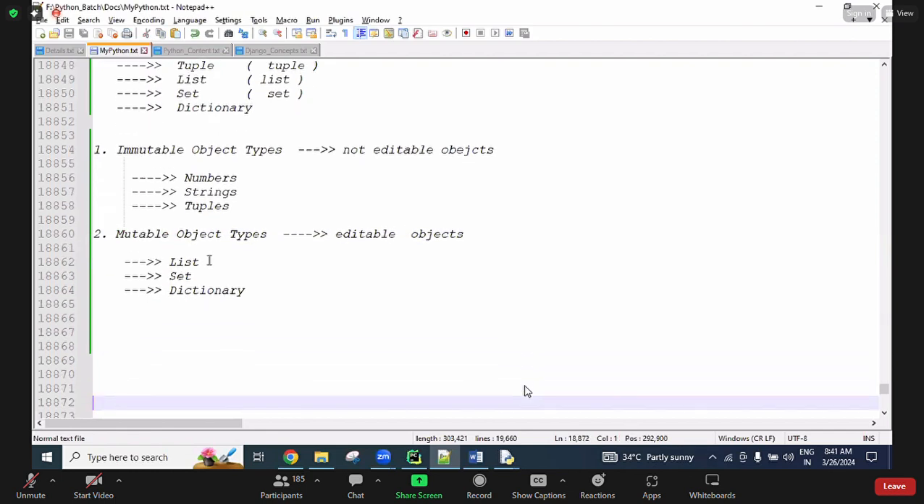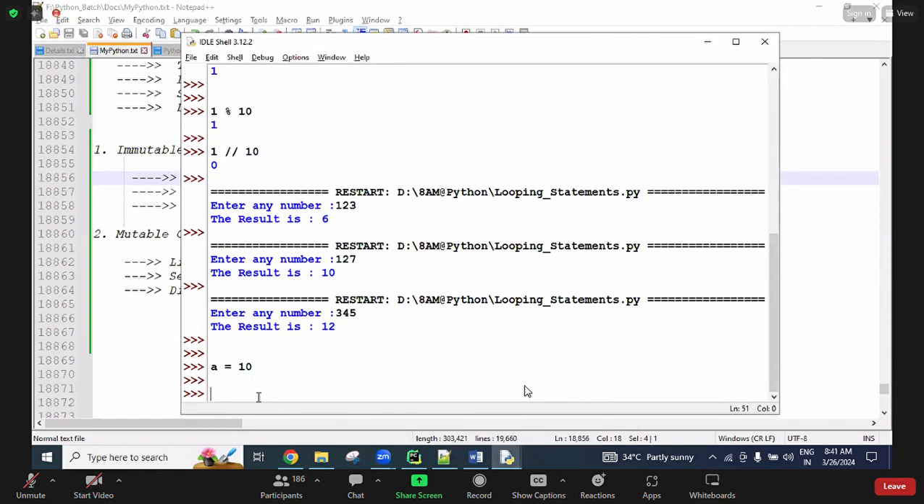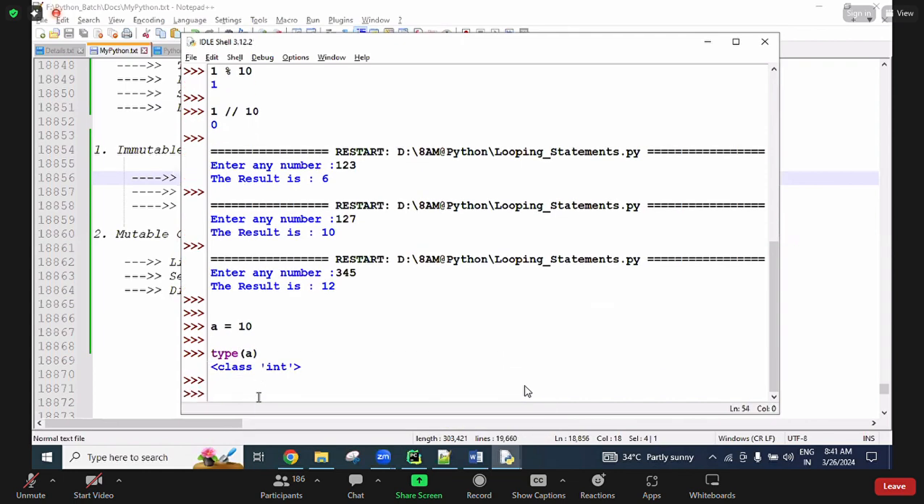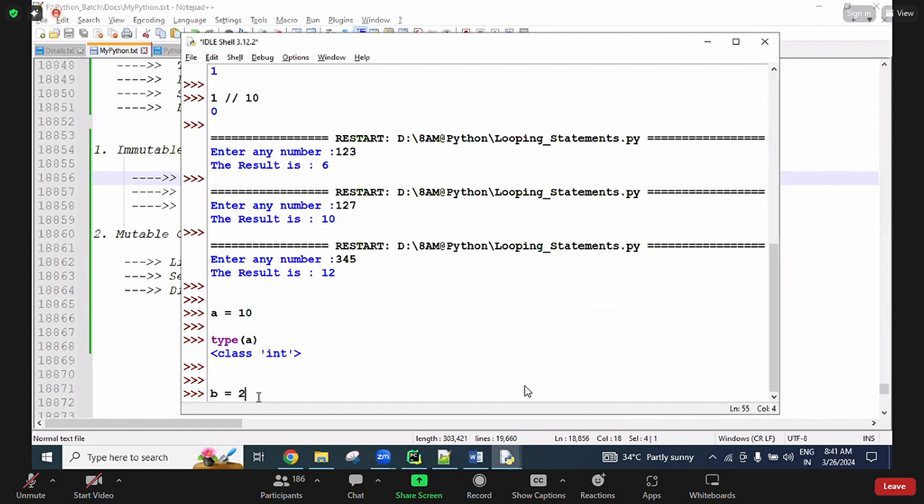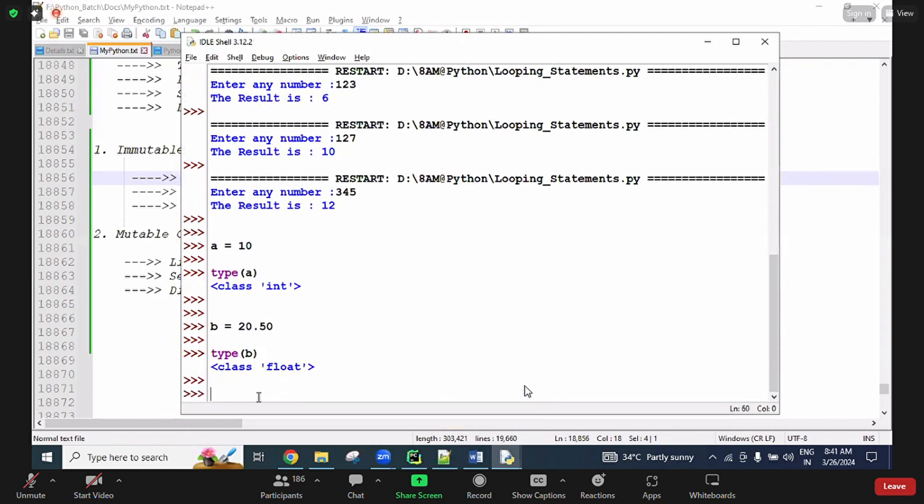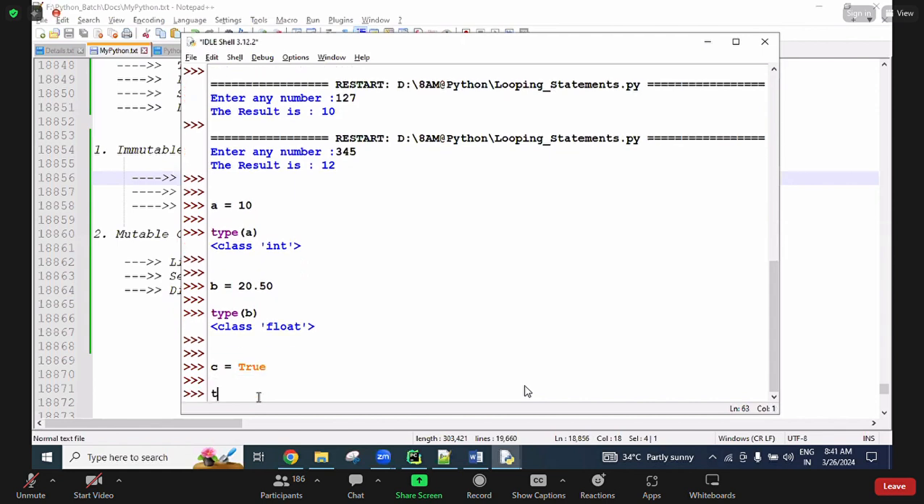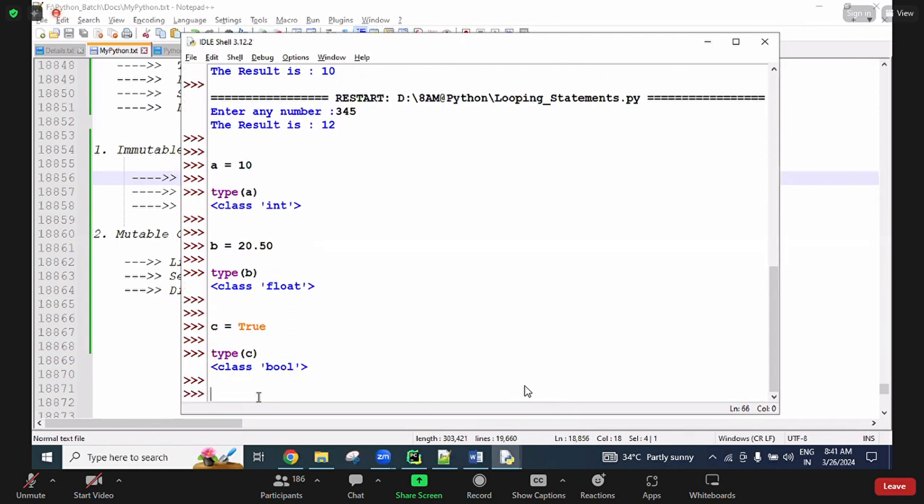Now, numbers means integers, float, bool, like I said here. You can see here, a equal to 10. This is a number. What type of number? Using the type function, we get an int number. b equal to 20.50, then type of b is a float. c equal to some value, then type of c is a bool value. So these all are single values. Once created in memory, we cannot make changes.